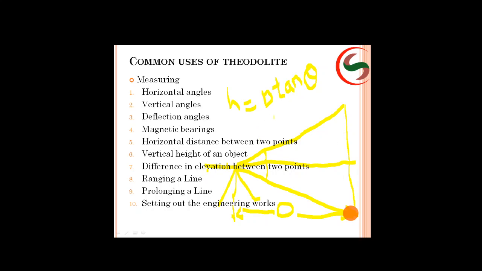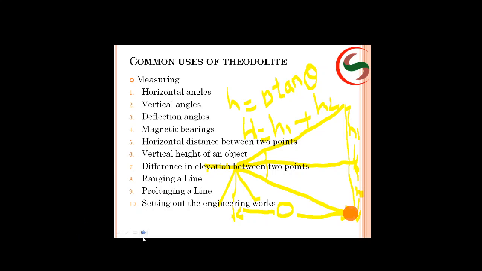That is h equals to D tan theta 1. Here, the total height H will be equal to h1 plus h2, right? This is h1. Next this is h2. So h1 plus h2 will be the total height. Like that you can calculate.